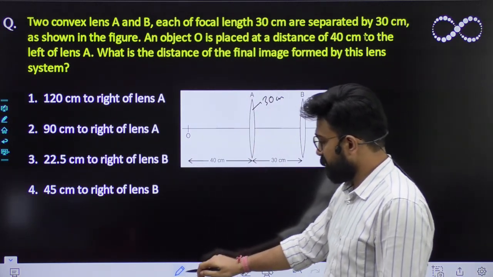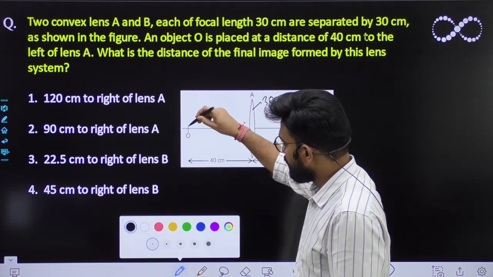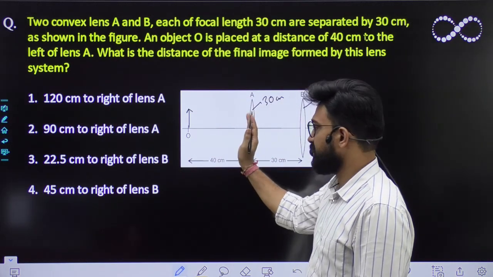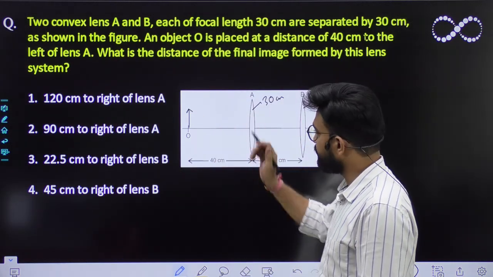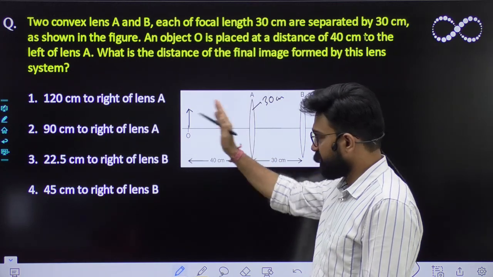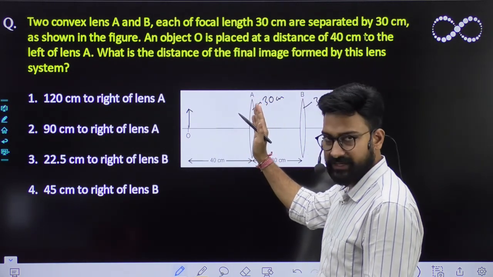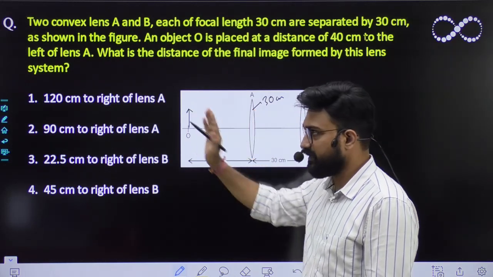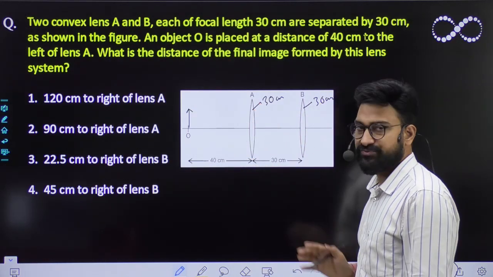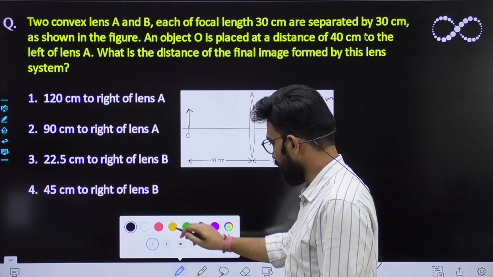First of all, the object is placed in front of convex lens A. So the light ray from it passes through the first lens A. Now if an object is placed like this, where would the image be formed?